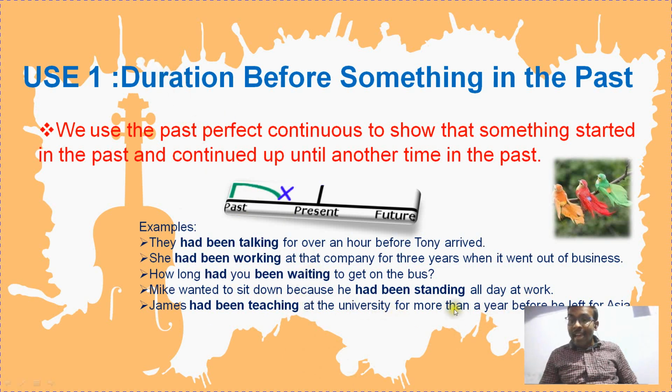For more than a year, 1 year. A year means 1 year. Here all day time duration. Here how long, right? Here for 3 years. Okay, here for an hour. So all these examples are expressing the time duration. So this is the first use of past perfect continuous tense.